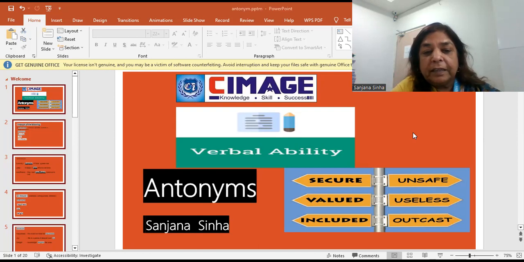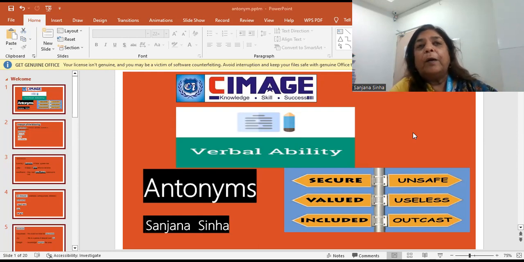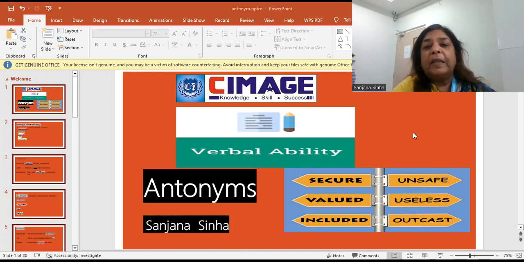The third is included. If your name is included in a team, it means you are in the team. And when you are out of the team, you are excluded or an outcast. Outcast may not be the real word, but then excluded. You are not included, you are excluded from the team. Included in the team and excluded from the team. So let us take a look at some other words.